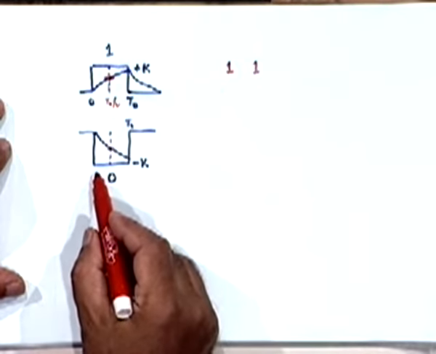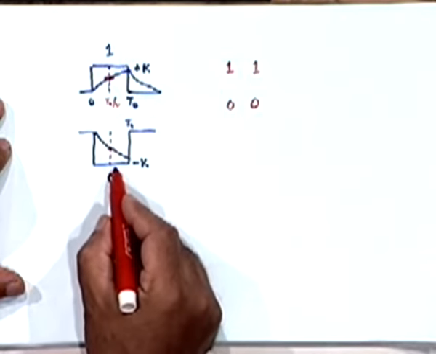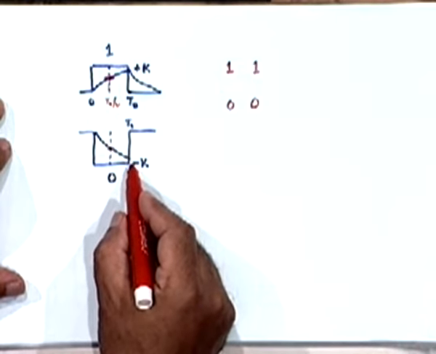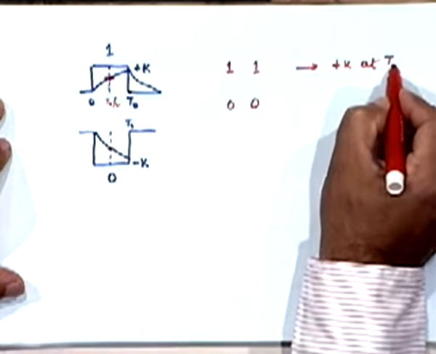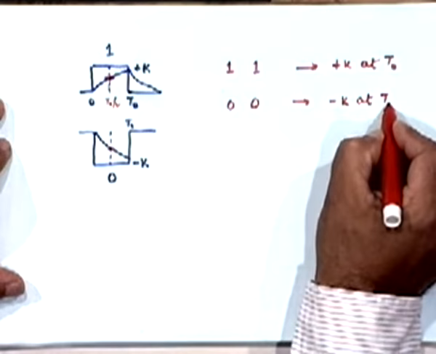Similarly, if I get a sequence of 2 zeros, I will be transmitting 2 pulses of this kind, and I will again build up to minus k value. So this will build up to plus k at t0, this will build up to minus k at t0, right?